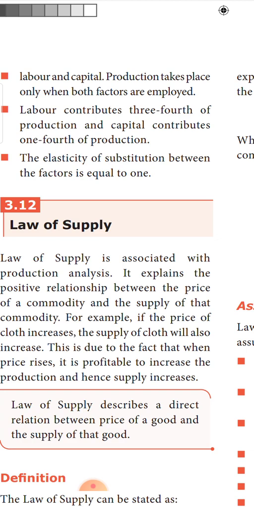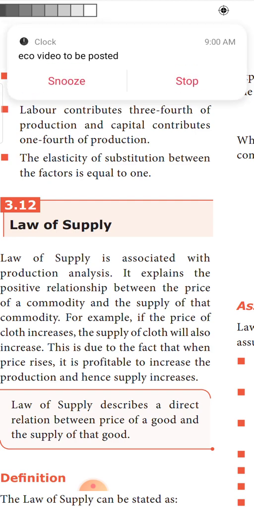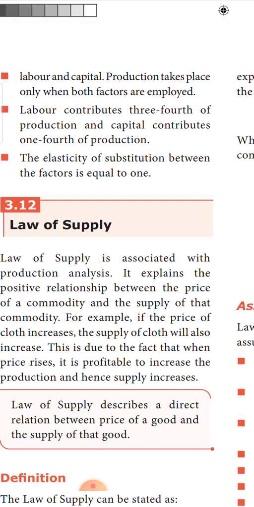The last one is the elasticity of substitution. That is, one factor can be substituted for the other factor. The value is equal to 1. That's all. So this is the production function. Quite an easy concept only this is. And it is a 3-mark answer.